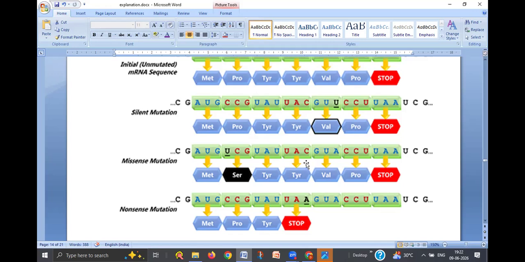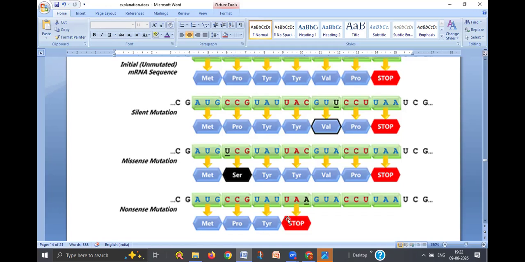But the thing is, UAC codes for tyrosine, but UAA, as we discussed earlier, is a stop codon or nonsense codon, termination codon. It doesn't code for any amino acid. So UAA is a nonsense codon. UAC after mutation changed into UAA, that is a termination codon or nonsense codon.